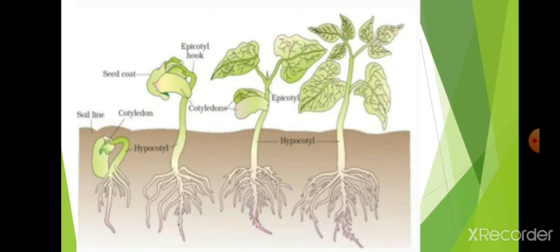Next, this is how the plant germinates. Hypocotyl and epicotyl are important to note here. The stem above the ground level is known as epicotyl. The stem below the ground level is called hypocotyl, and the root is different from them. Soil line, seed coat, epicotyl hook. This is how the plant germinates.